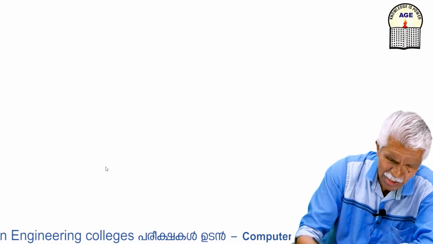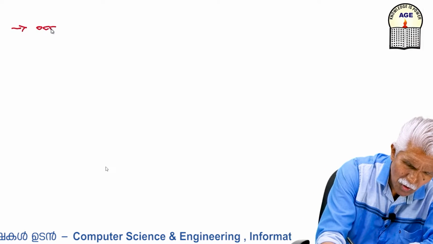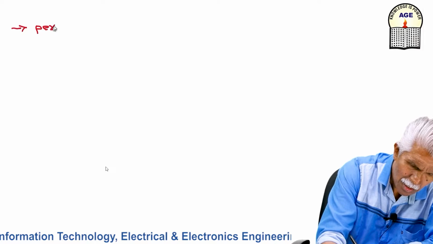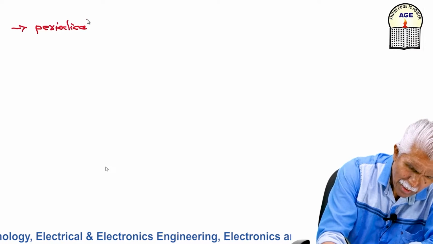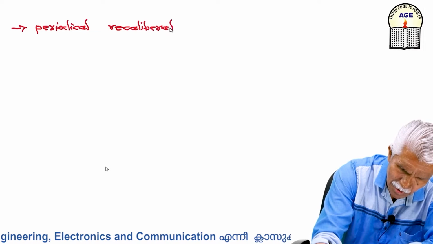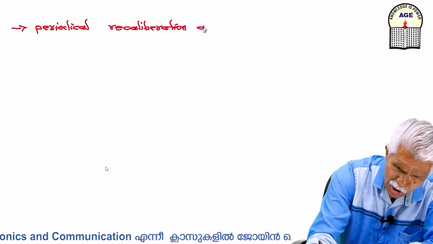But what I require is occasional or periodical recalibration of the system.